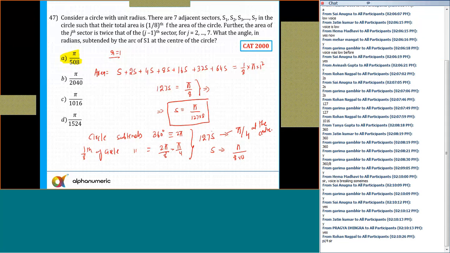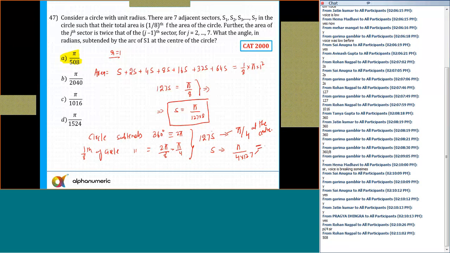So S will subtend how much? That is pi by 4 into 127. So let me write down, this is pi by 4 into 127. And that will come out to be how much? That is equal to pi by 508. So any doubts to anyone? So the answer is pi by 508.